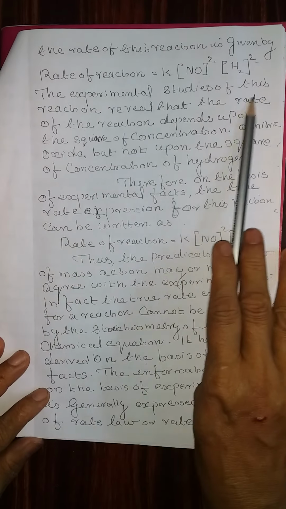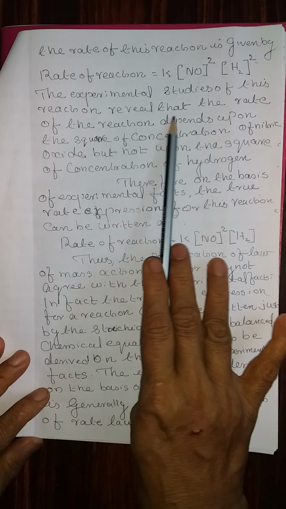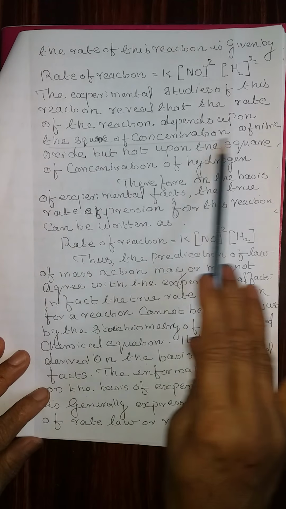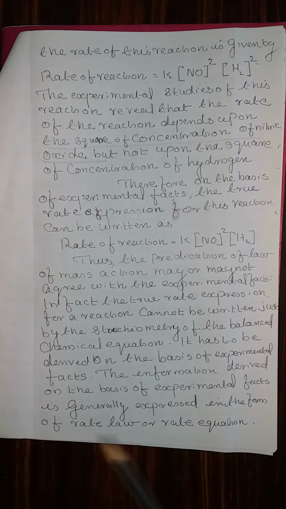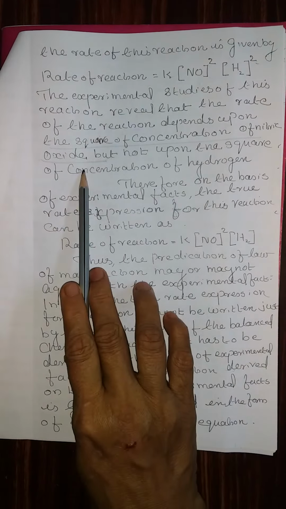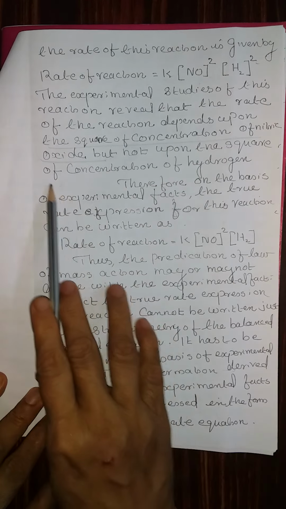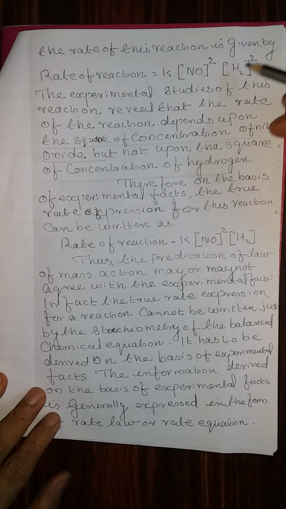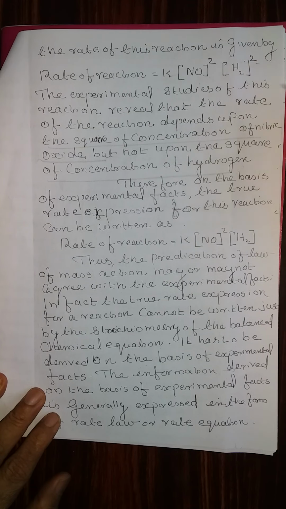The experimental studies of this reaction reveal that the rate of the reaction depends upon the square of the concentration of nitric oxide only, but not upon the square of the concentration of hydrogen. That means experimental facts revealed that there is no power of 2 for hydrogen.